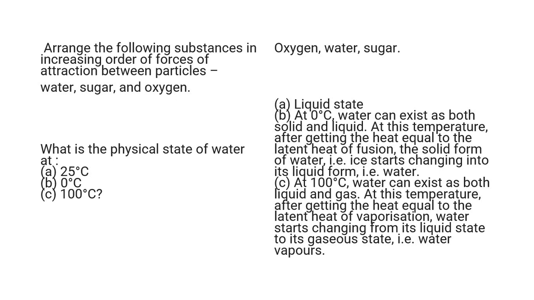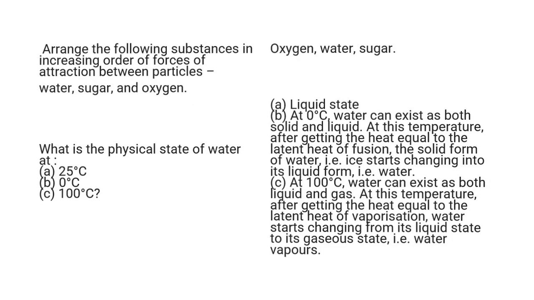And at 100 degrees Celsius, water can exist as both liquid and gas. At this temperature, after getting the heat equal to the latent heat of vaporization, water starts changing from its liquid state to its gaseous state, that is water vapors.